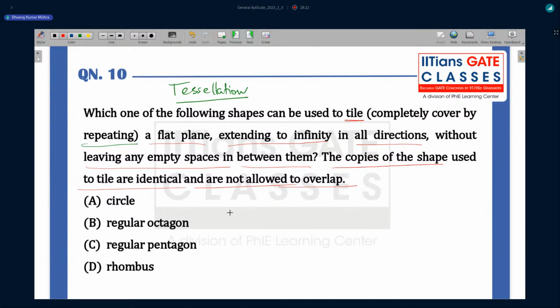First of all, whenever a tessellation problem is asked, you have to make sure that whatever figure you choose should be a polygon first, and that should be a regular polygon. Regular polygon. Understood.